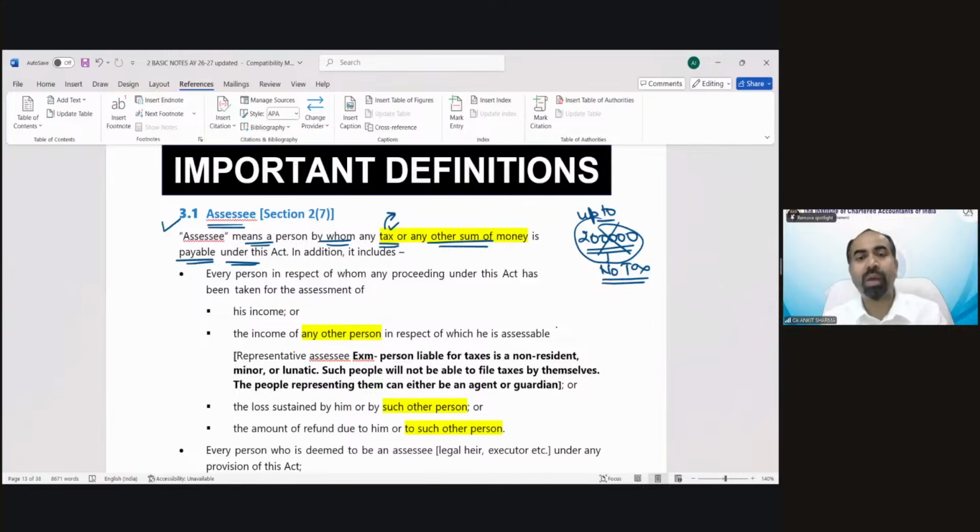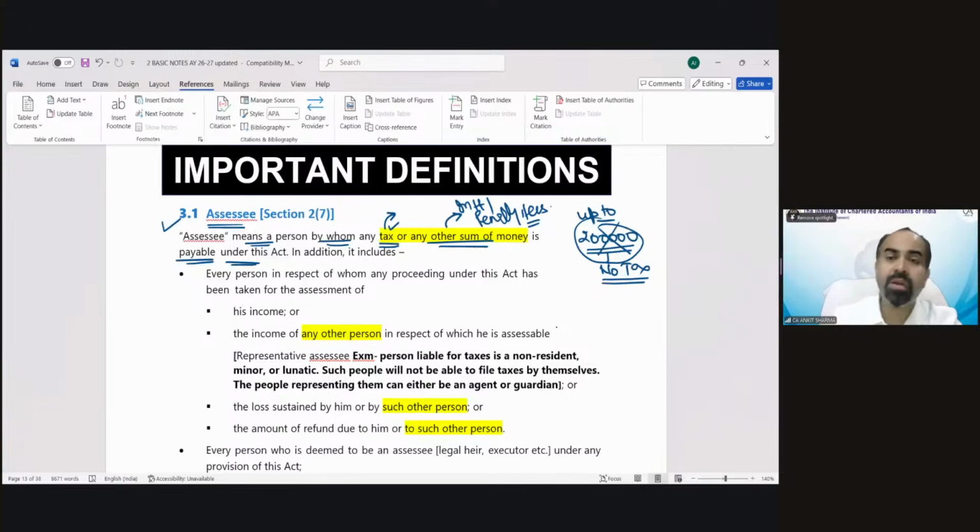Assessee means a person by whom any tax is payable. And now, what is the meaning of any other sum? It says if interest or any kind of penalty, fees, etc., is also liable on any person to pay to the income tax department, that person will also be covered in the definition of assessee. Why is the assessee definition so important? Because if you do fall in the definition of assessee, then you have to do compliance of income tax provisions. So that is very, very important.